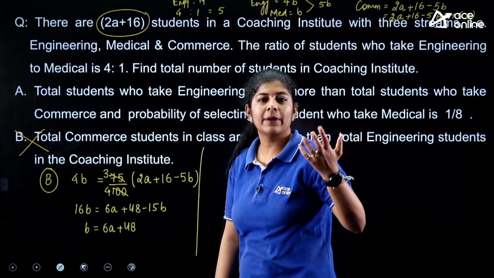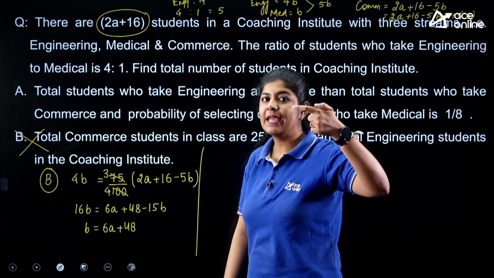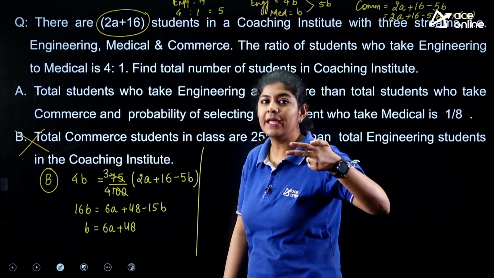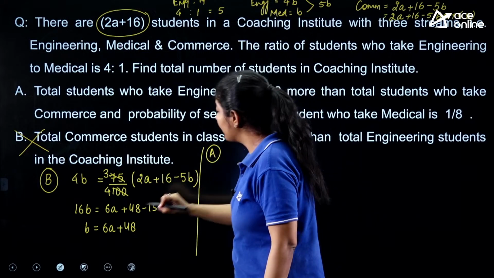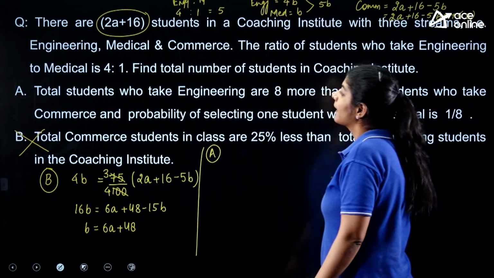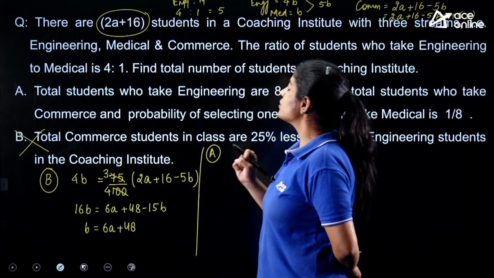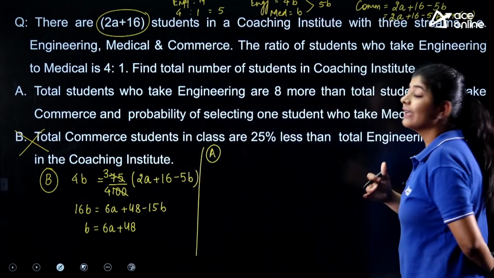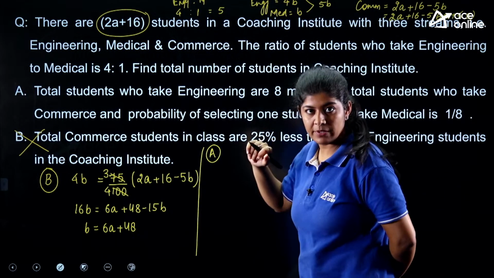So if I talk about the usual options that we are having, option B and option C, both are eliminated, right? Now I'll just go through my statement A. Are we still getting the answer from statement A or not? Statement A is saying that total students who take engineering are 8 more than the total students who take commerce.